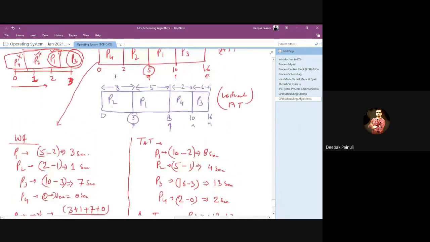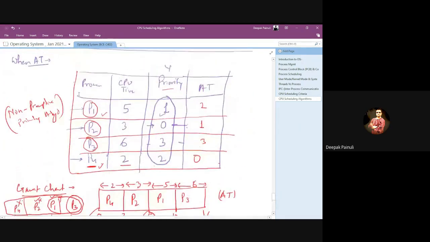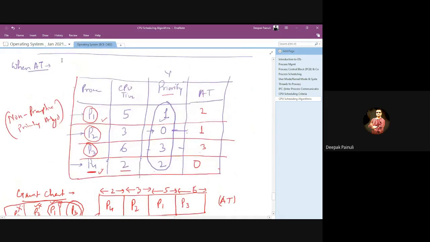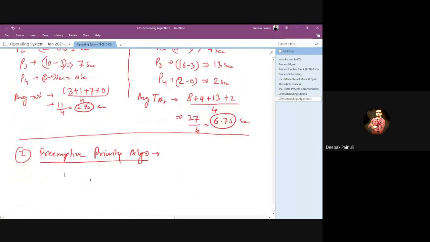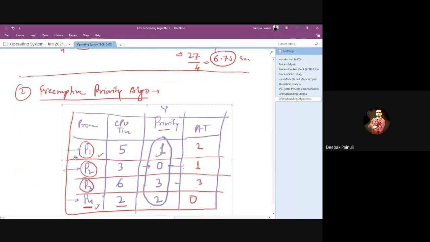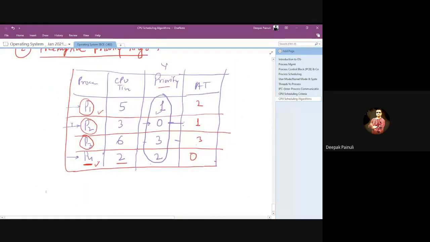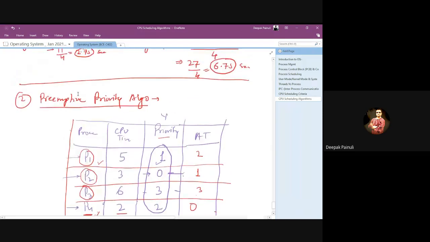Okay, now what we do, we just take the same example, right? Now copy it. We will understand by the same problem, right? Because here we are not allowed to interrupt any running process in the system, right? Means interruption is not allowed now.